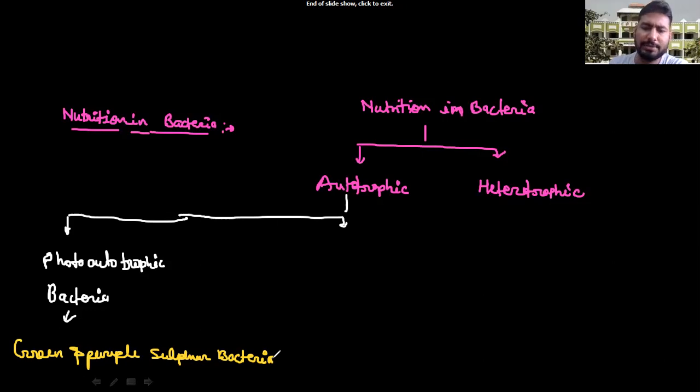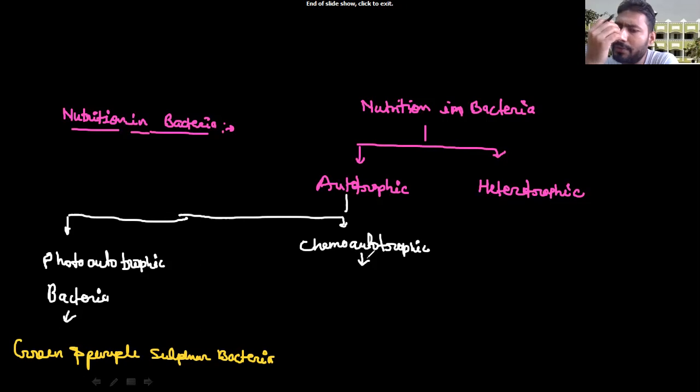Now the second type of nutrition is chemoautotrophic. What is chemoautotrophic? Chemo means chemical related.